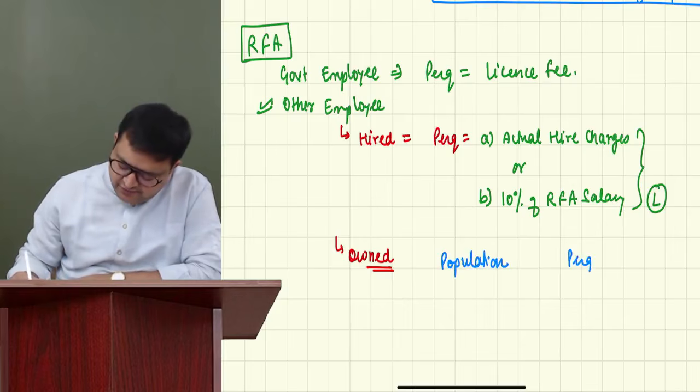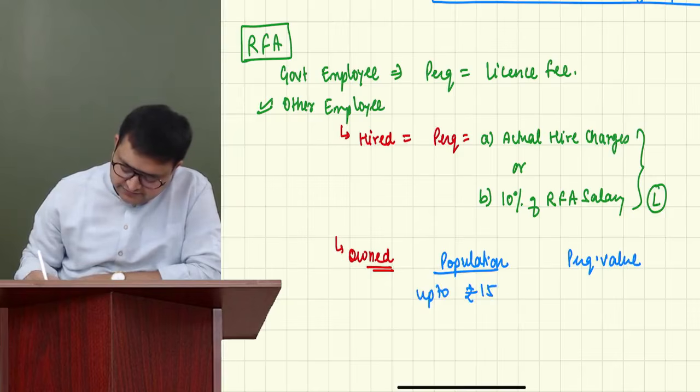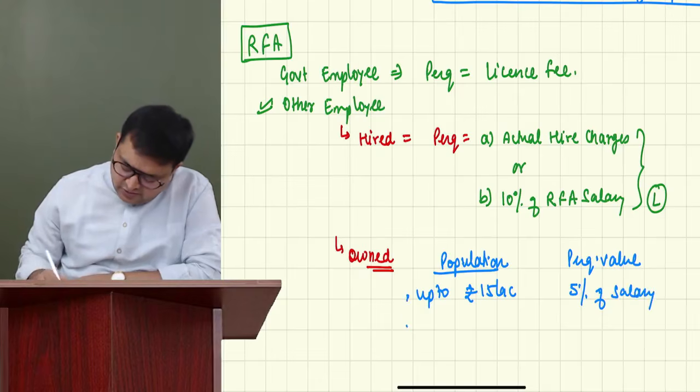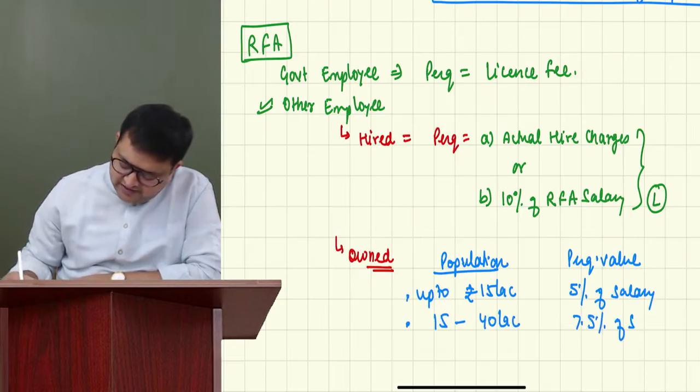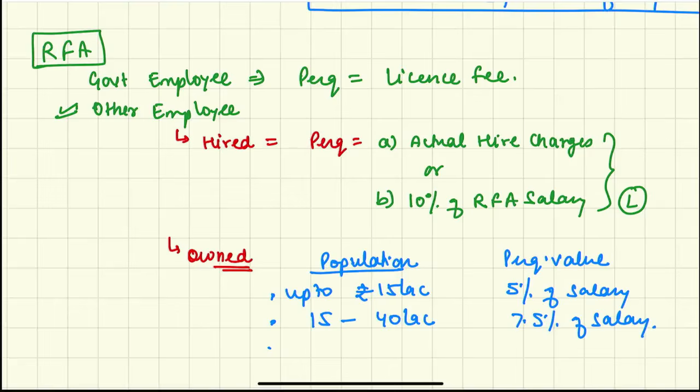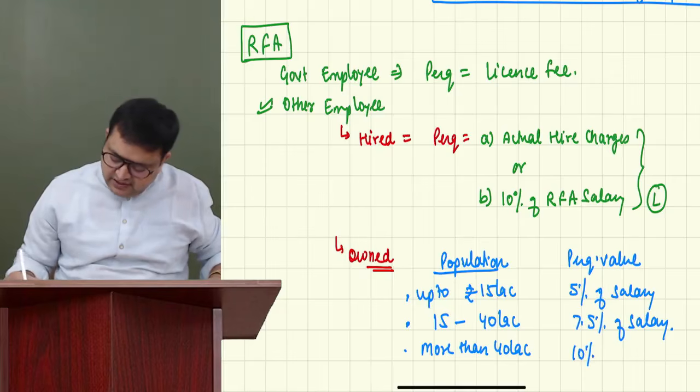The perquisite value would be: if the population is up to 15 lakh, 5% of salary; more than 15 lakh up to 40 lakh, 7.5% of salary; and if it is more than 40 lakh, 10% of salary.